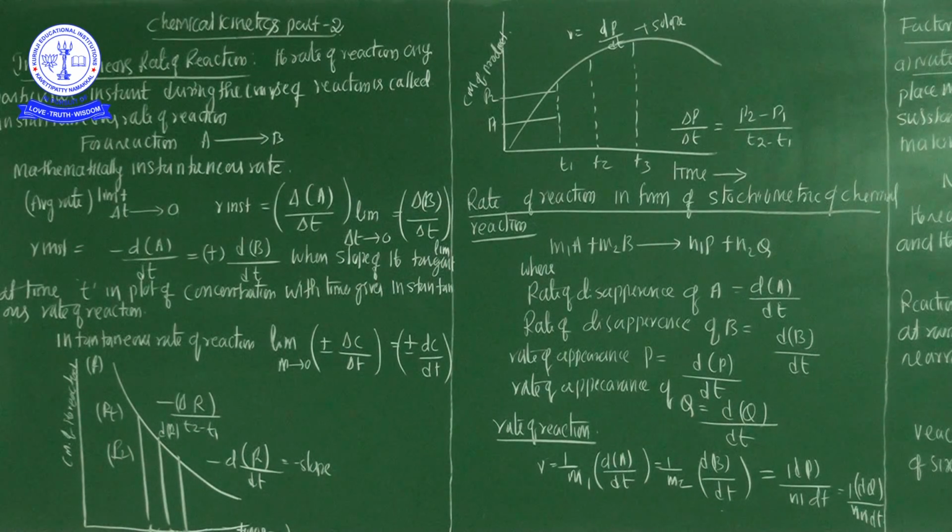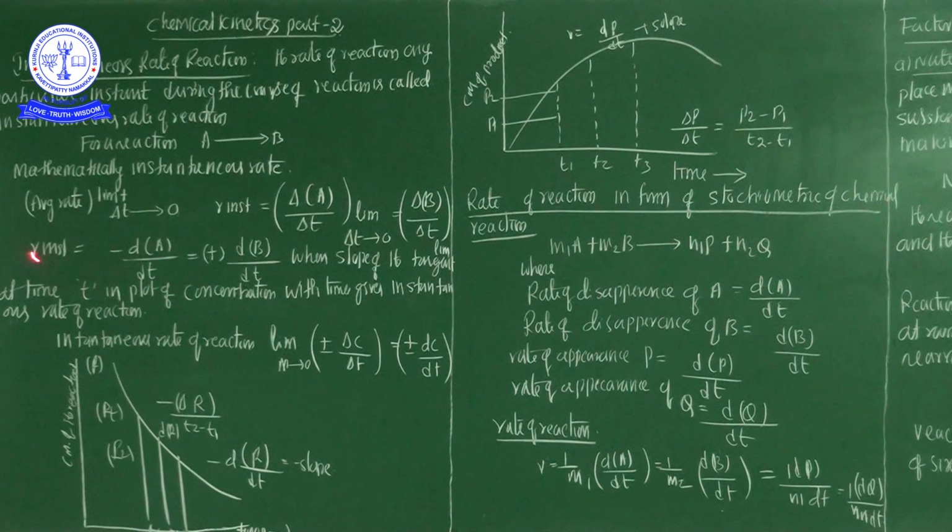So what is the instantaneous rate of the reaction? The rate of the reaction at any particular instant during the course of the reaction is called the instantaneous rate of the reaction. For example, here A is a reactant converted into B. So A concentration decreases and B concentration increases.